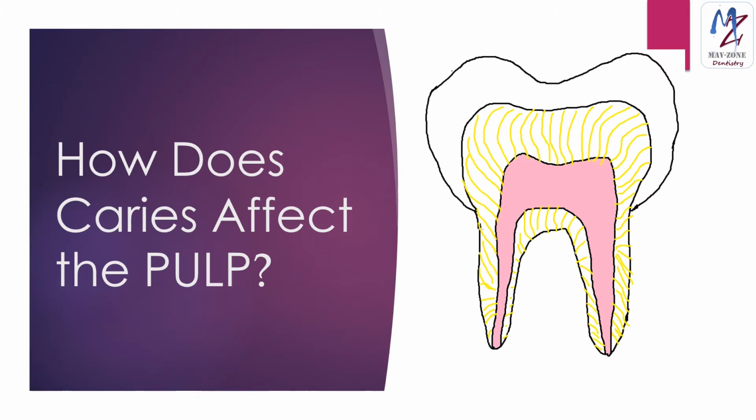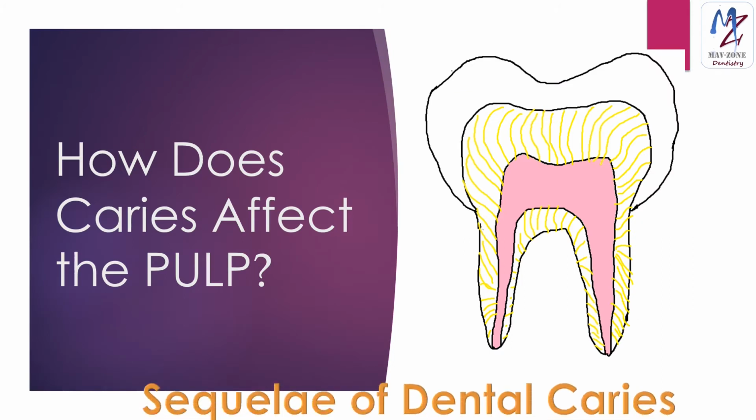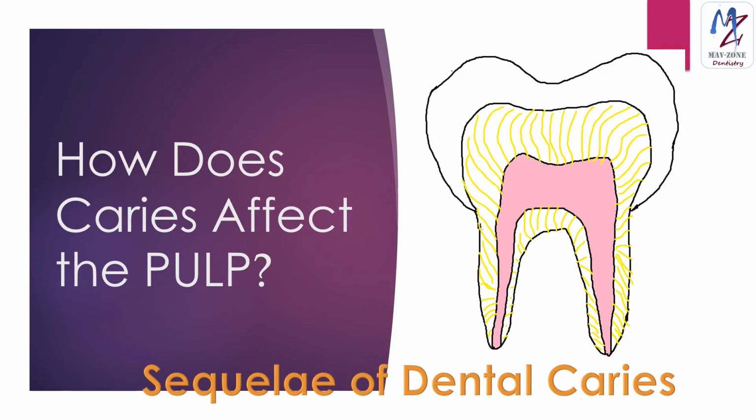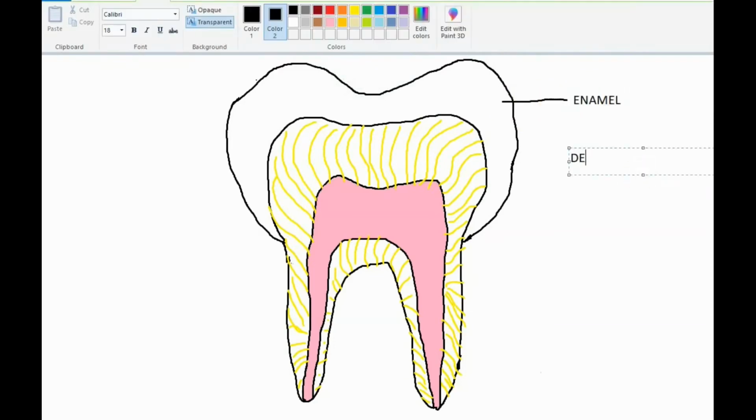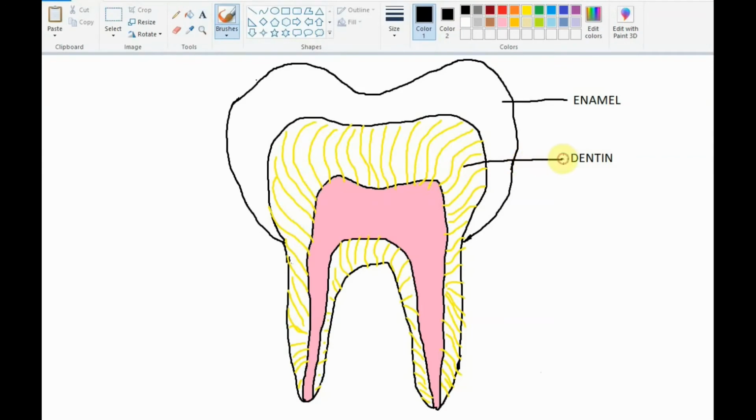Let us first discuss how caries can affect the pulp tissue. An understanding of the sequelae of dental caries is very important in this context. A tooth is covered by a dense enamel coating on the crown, within which is a thick layer of dentine which protects the pulp. However, in case of the root, there is only dentine and a thin layer of cementum covering the pulp tissue. Dental caries always begins on the surface of enamel and progresses inwards.